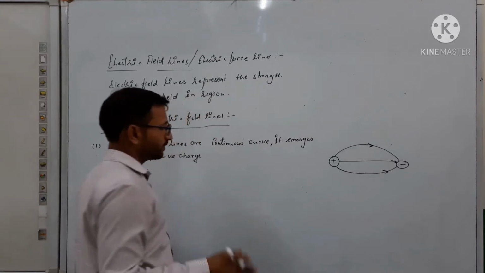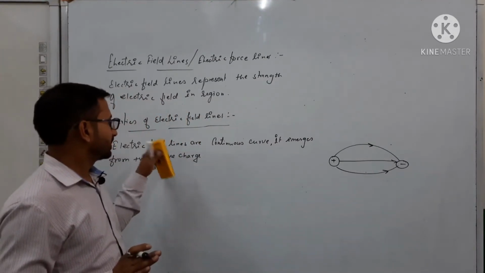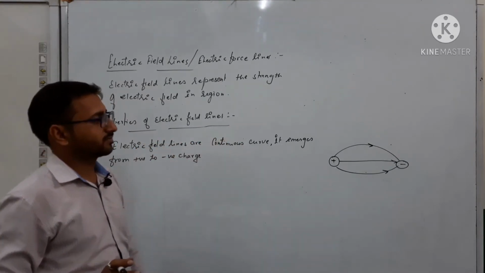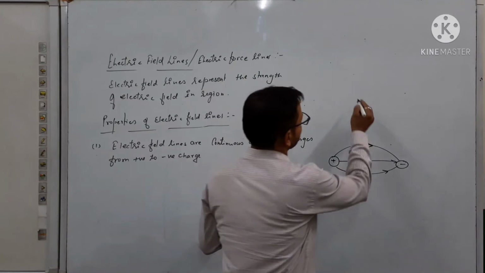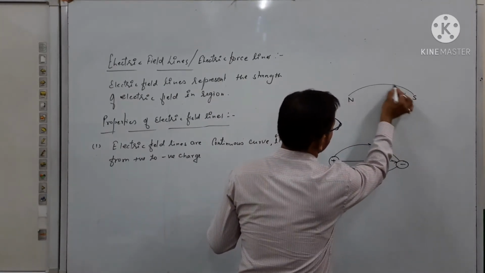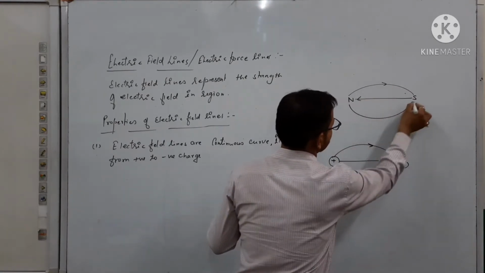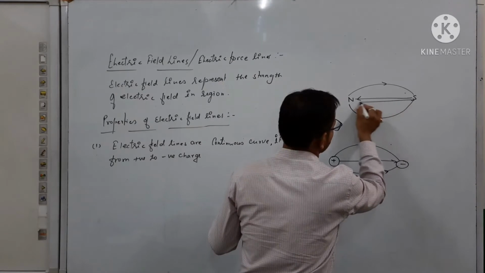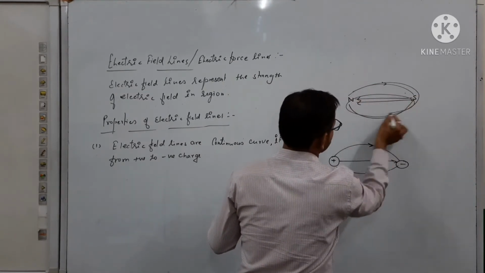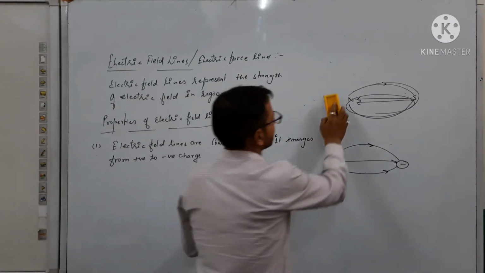But if you know about the magnetic field line property, at that time you have written there that the magnetic field lines are closed continuous. What is the meaning of closed continuous curve? In the magnetic field line region, the magnetic field lines go from north to south, then south to north. Similarly, north to south, then south to north. Means it forms a closed continuous curve. But here we can say continuous.